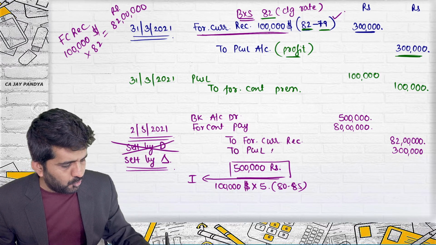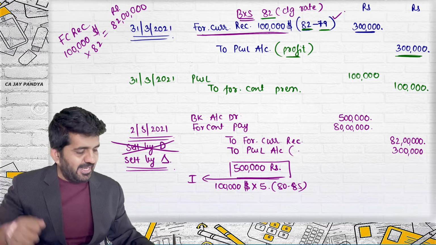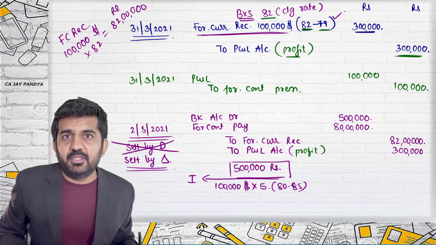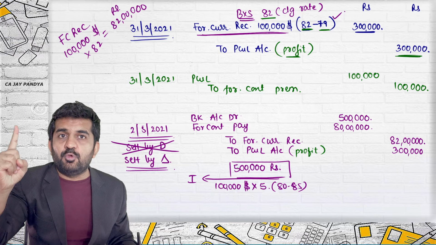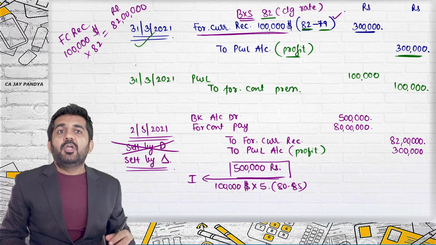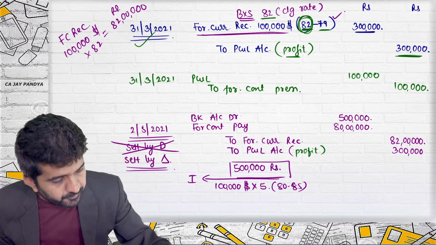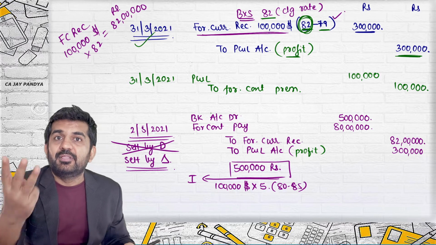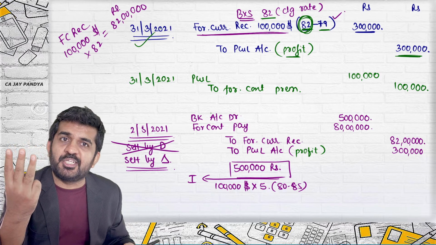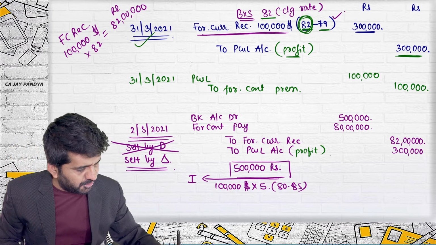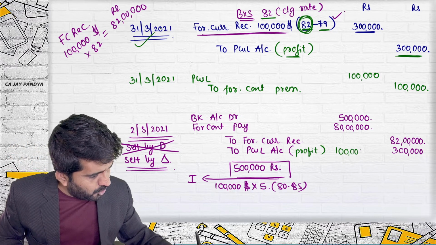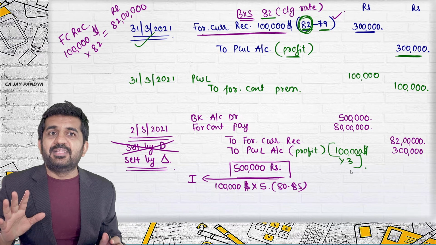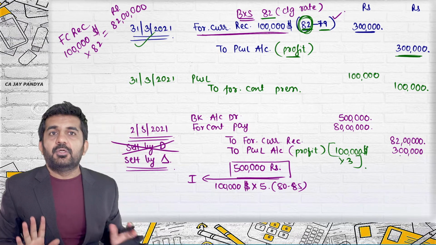This will also be transferred to P&L account. As it is credit, it is a profit. If someone asks me, sir, how is it a profit? On the last recording date, when you last recorded on closing date, your rate was 82. You are bullish. Now the rate is 85. The market is bullish by 3 rupees. You will be getting 3 rupees. This is nothing but $1 lakh into 3 rupees, and that is nothing but 3 lakh.